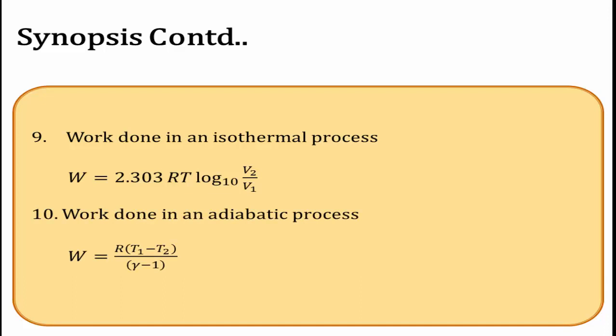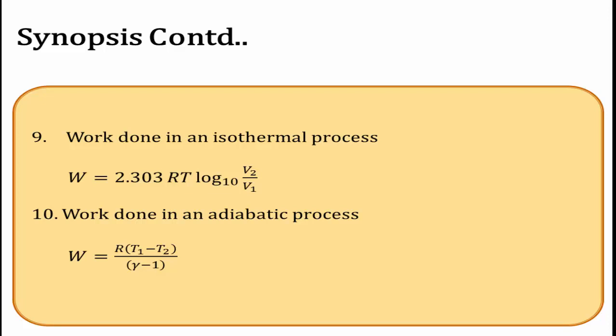And the next concept is work done in an adiabatic process. In case of an isothermal process, the temperature is kept constant, but in case of an adiabatic process, there is no exchange of heat between the system and its surroundings. This derivation you have also studied in your first PUC classes. The final equation is W is equal to R times (T1 minus T2) divided by (gamma minus 1).